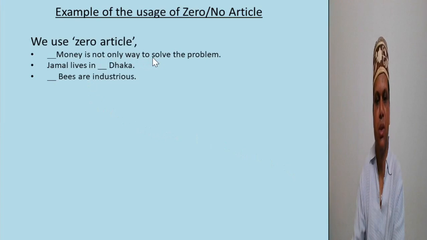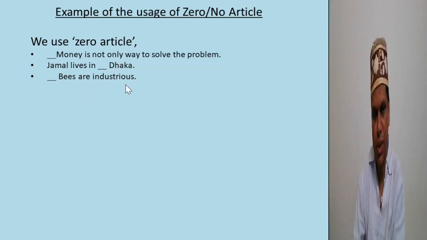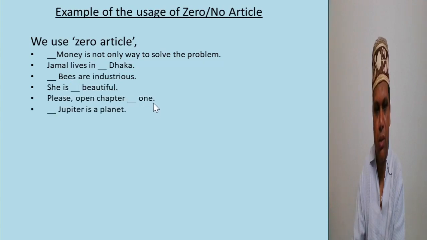Money is not the only way to solve the problem. Here, money is a non-count noun, so before non-count nouns we use zero article. Someone lives in Dhaka. Here, Dhaka is a singular proper noun. So before a singular proper noun, we do not use any article. Bees are industrious. Here, bees is a general idea. Bees here refers to any bees. So before general idea, we do not use any article. We use zero article.